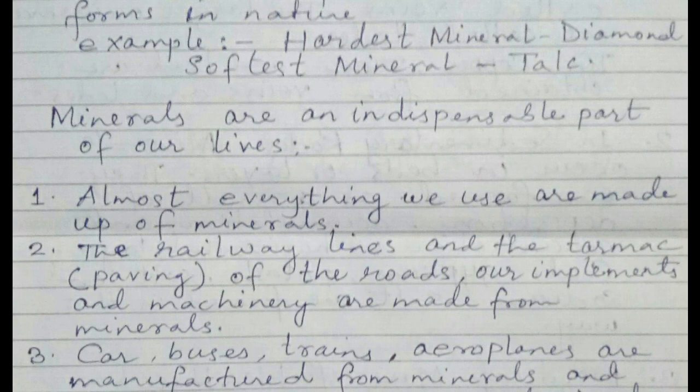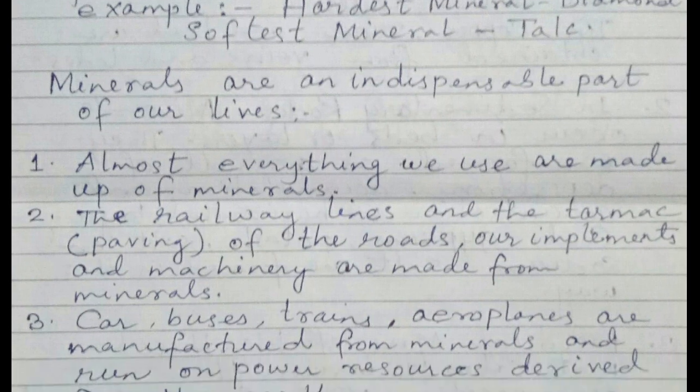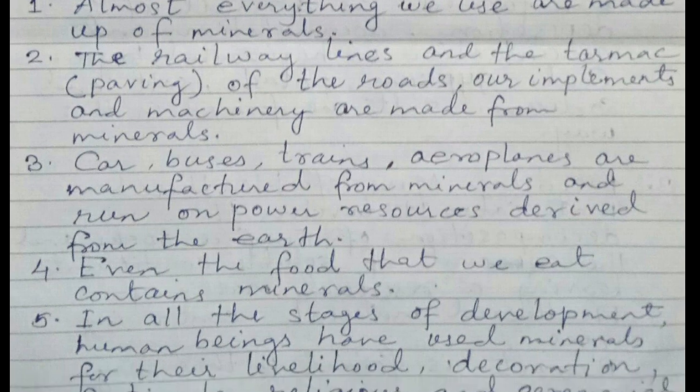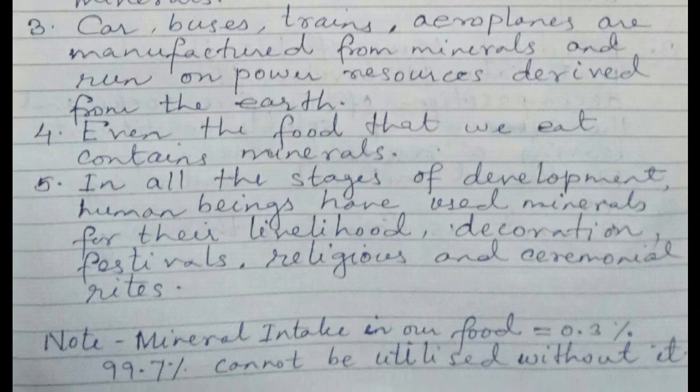The railway lines and the tarmac, that is the paving on the roads, are also made up of minerals. Cars, buses, trains, aeroplanes are manufactured from minerals, and they are run by energy resources which are derived from the earth. This is also a mineral. Even the food that we eat contains minerals.